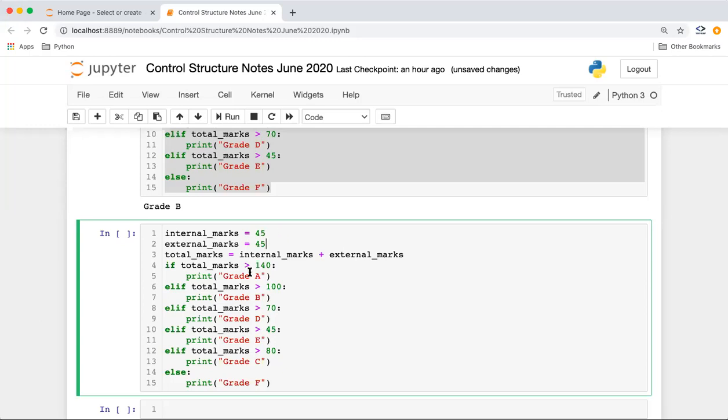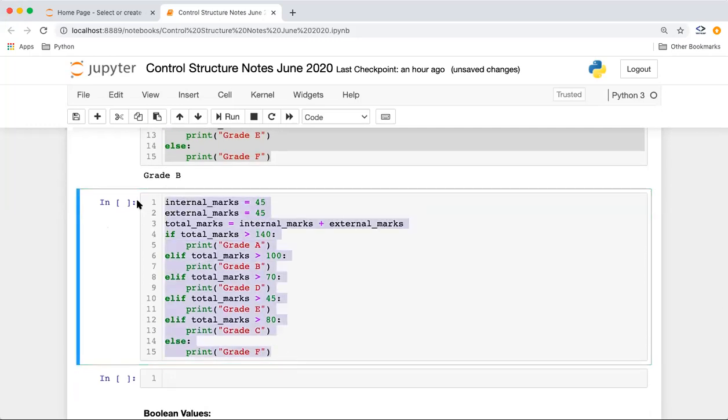The sum will be 90. So guys, what will be the output of this program now? What do you think? We have internal marks as 45, external marks as 45, and the sum will come as 90. So what will the grade be? Grade will be D or C?